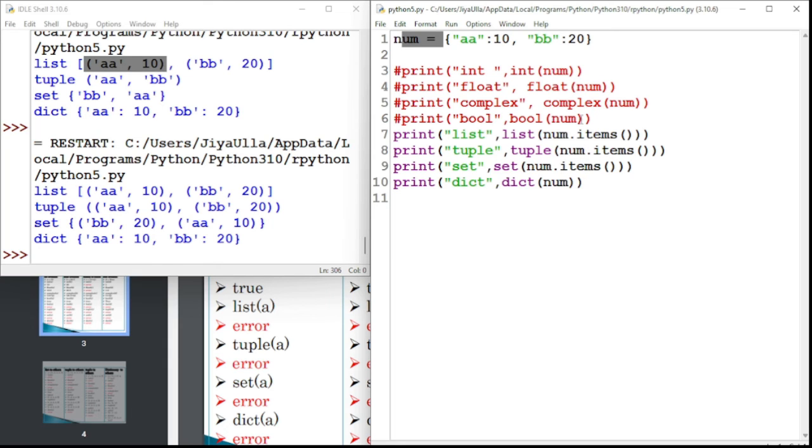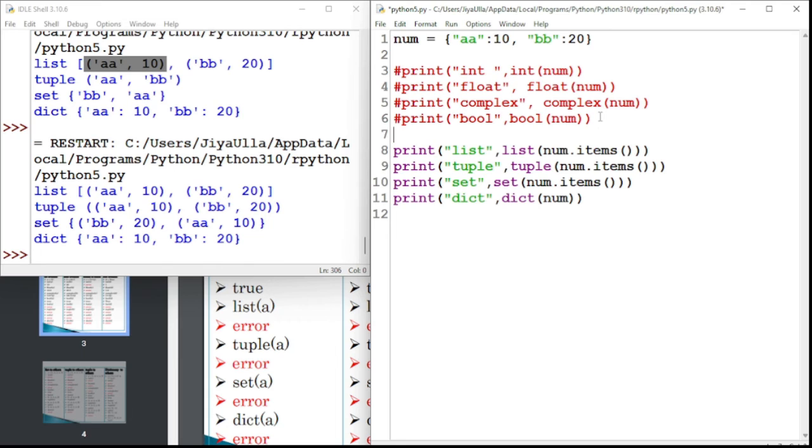This is very important because in some cases you may struggle to find out how to directly convert a dictionary to a list. You don't have to go to the for loop and iterate each and every item present in it. You can directly do this now with the help of implicit conversion. So I'm telling you, this is very important. Try to understand. Nothing will happen if you go through all these things. Okay, this is how we are able to convert them.